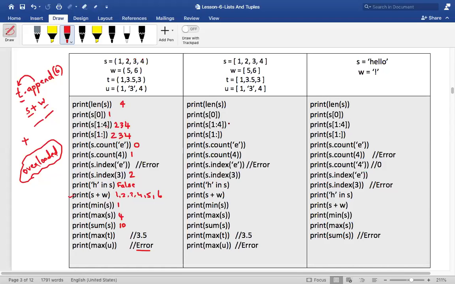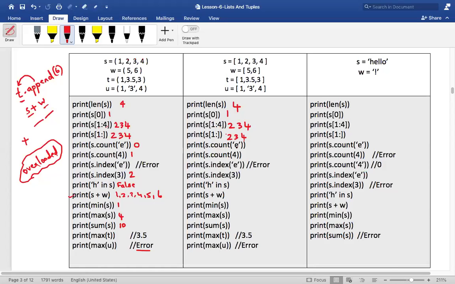Coming to the list now. You tell me what happens in this case. Length of S. Quickly tell me, guys, we'll have to do it fast. What is the length of S? It is 4. S of 0. S of 1 is 2. Then slicing operator, what will happen? It is 2, 3, 4. Then in this case, from the first, it is again 2, 3, 4.